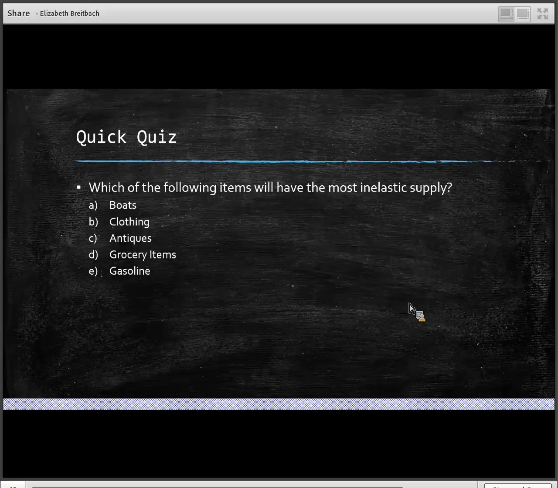All right, so hopefully that introduction to elasticity of supply was useful and helpful to you. And make sure that you go over the extra practice in the practice problems and the worksheet for this module.